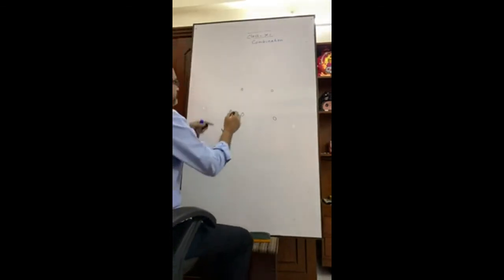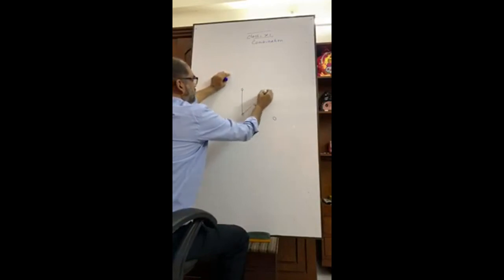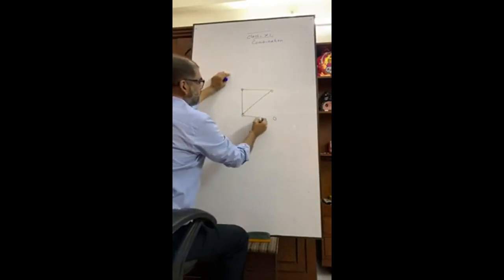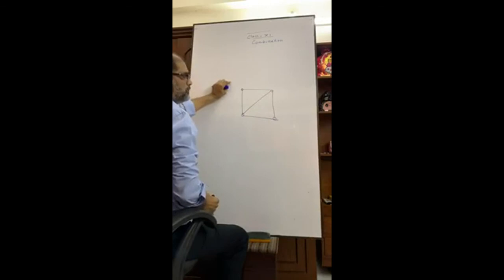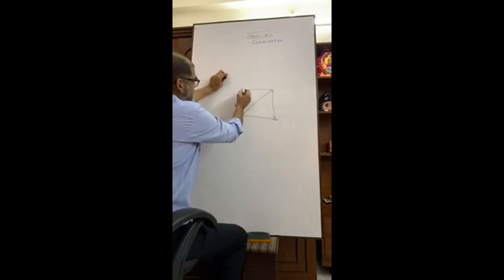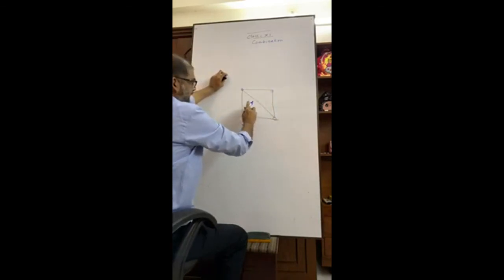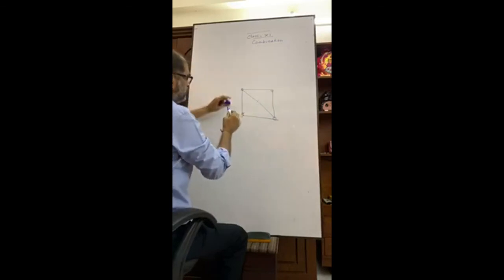Okay, you see, triangle means what? 1, 2. There are 2 triangles. Suppose another 2. So we have 4 triangles.